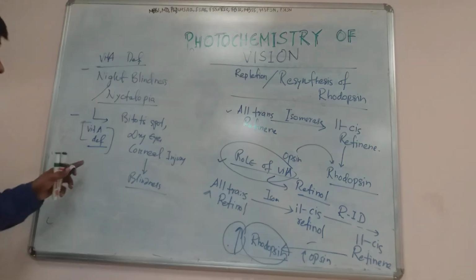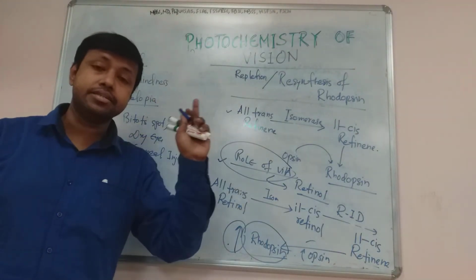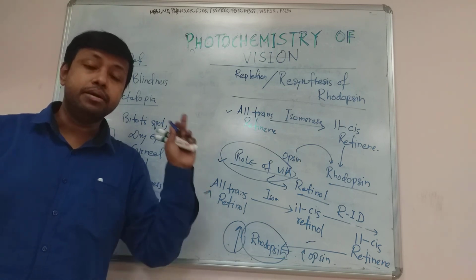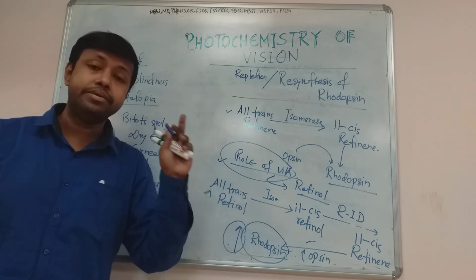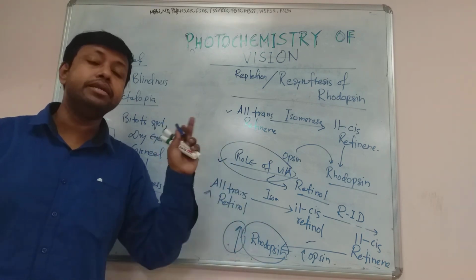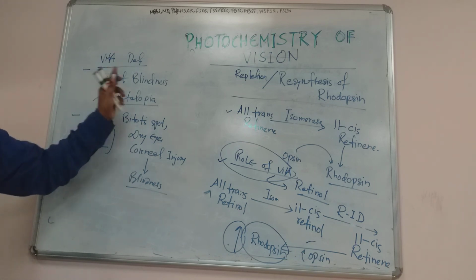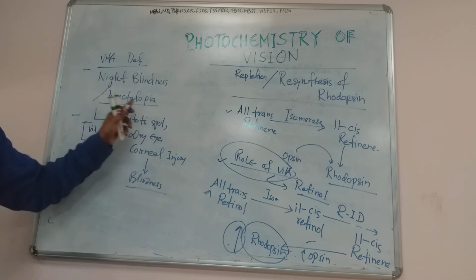So we can see that blindness will be there in the last stage because of vitamin A deficiency, but if you don't supply vitamin A at the right moment, it may lead to blindness. The initial sign and symptom of vitamin A deficiency is night blindness, also known as nyctalopia.